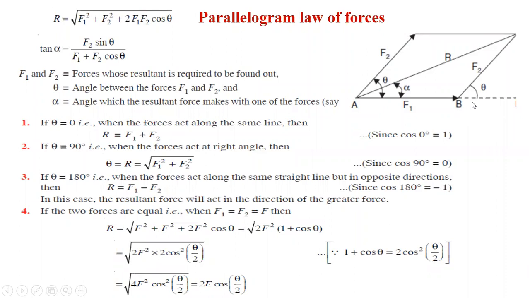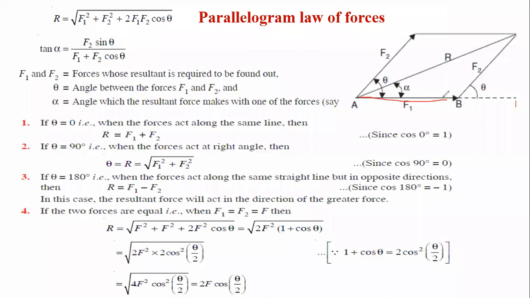Now let us consider F1 and F2, and as we have seen this formula, let us say if theta is equal to 0, what will happen? F2 and F1 will lie on the same line.